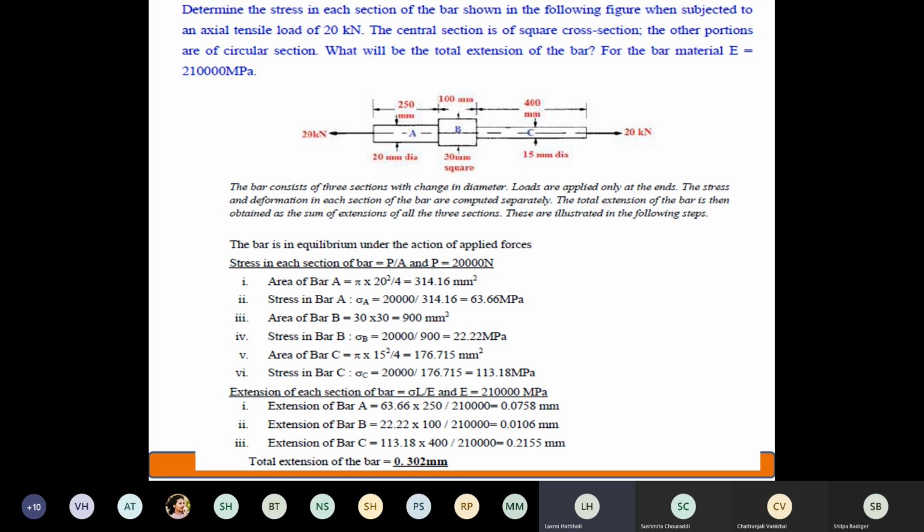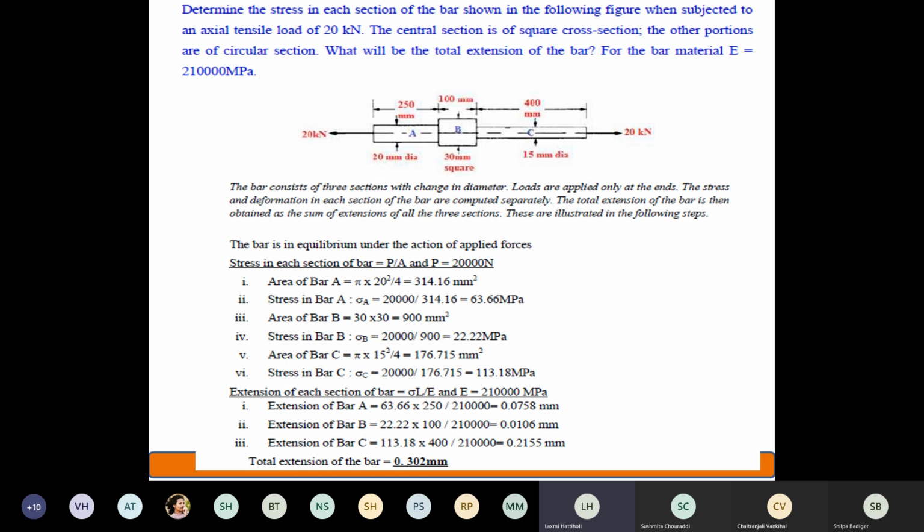Now, whenever you get such question, what to do? First of all, I'll tell you the procedure here. Whenever you get such type of question, that means you have a bar of different sections and a single load is acting for all the 3 sections, you should calculate each section individually. Always remember this.